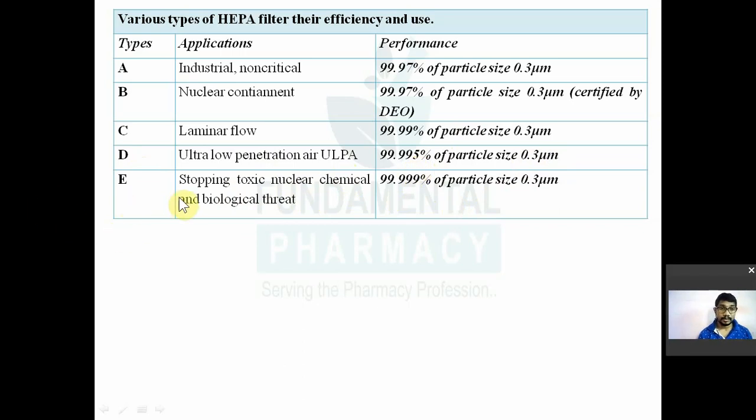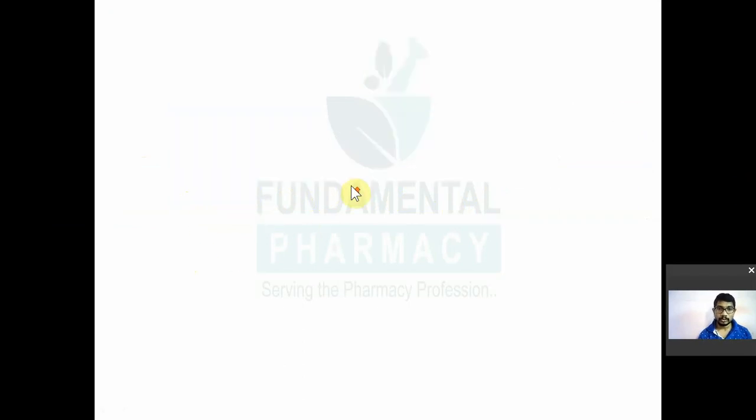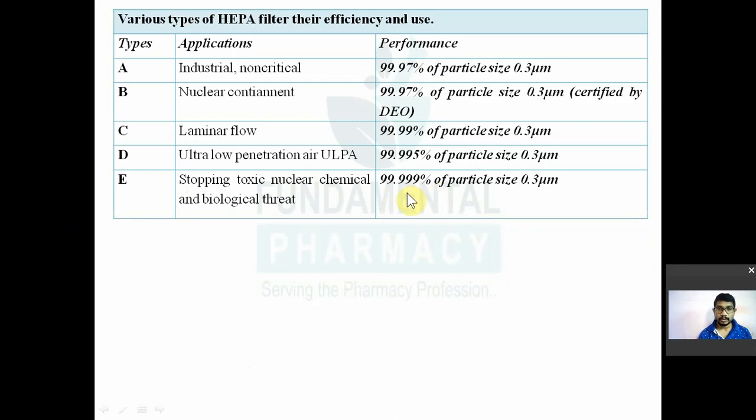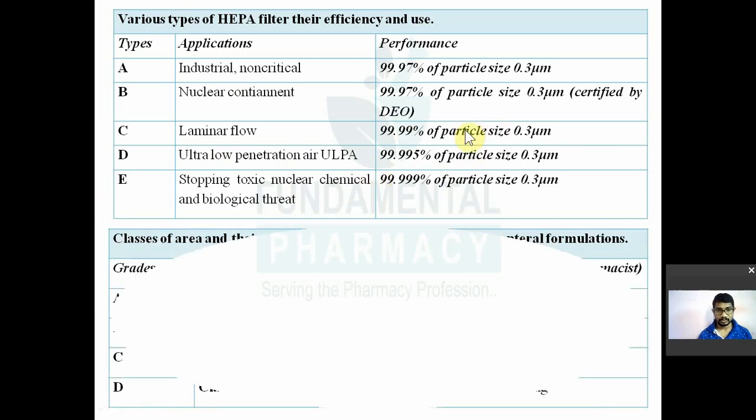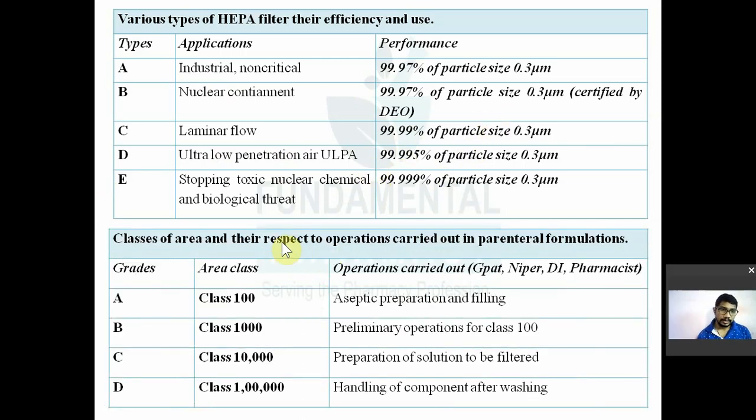Then type E, they are used to stop the toxic nuclear, chemical and biological threat. They are also able to remove 99.999% particles of 0.3 micron. तो इसके ऊपर क्वेश्चन आता है 100%, ऑलरेडी आ चुका है, तो इसको थोड़ा सा प्रॉपरली देख लो, मैंने तो ऐसे बोला है. Then types of area, class of area and their respective operation carried out in the parenteral formulation. ये इसके ऊपर भी क्वेश्चन आता है.